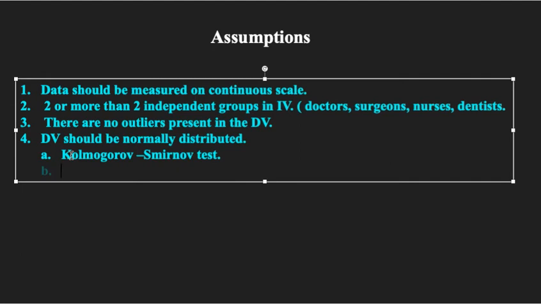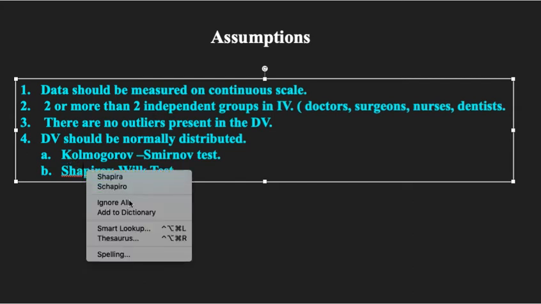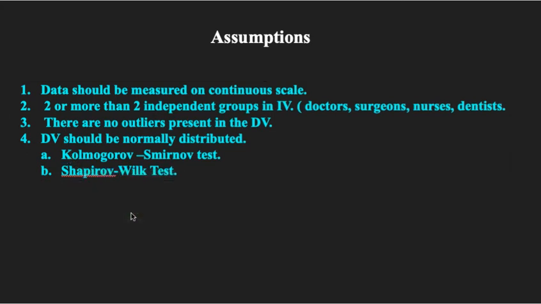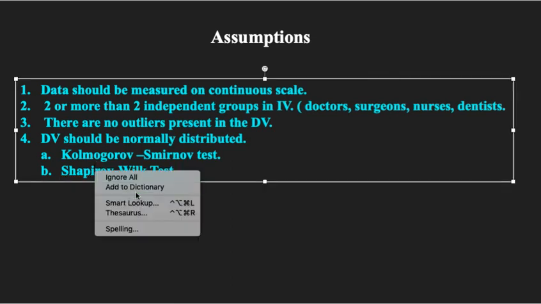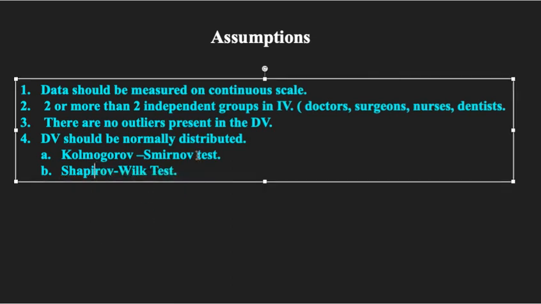Then the second one is the Shapiro-Wilk test. So these are two different tests that we can conduct in SPSS to find whether there is normality in the data or not.